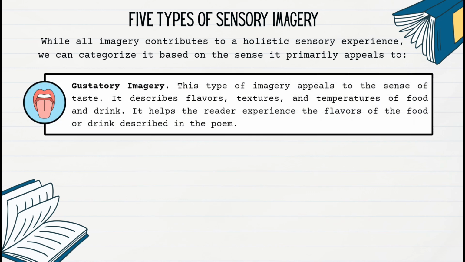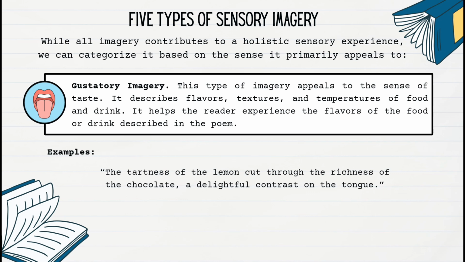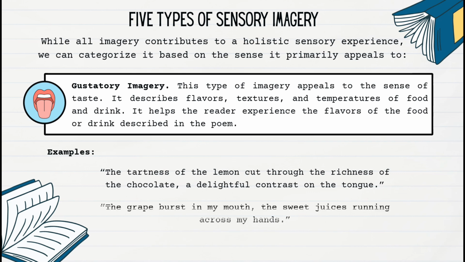Gustatory imagery. This type of imagery appeals to the sense of taste. It describes flavors, textures, and temperatures of food and drink. It helps the reader experience the flavors of the food or drink described in the poem. Examples. The tartness of the lemon cut through the richness of the chocolate, a delightful contrast on the tongue. The grape burst in my mouth, the sweet juices running across my hands.